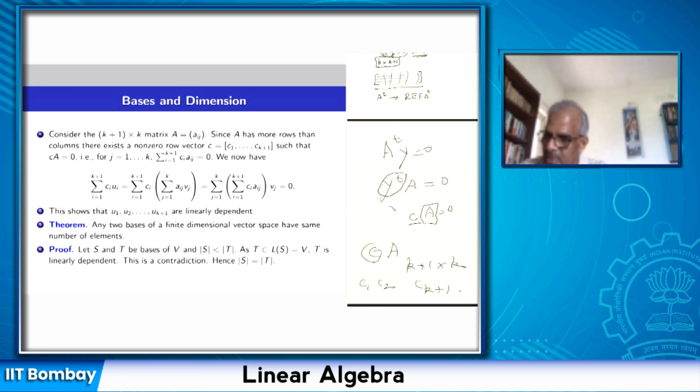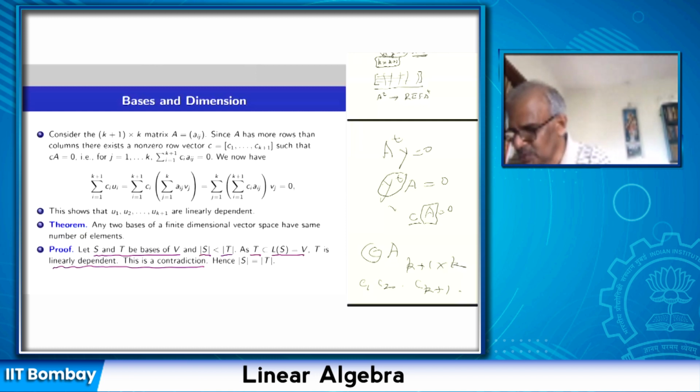So suppose that S and T are two bases. I want to show that they have the same number of elements. So suppose that the number of elements in S is less than the number of elements in T. But the linear span of S is V, and the linear span of T is V, because these are two bases of V. T has more elements than the number of elements in S. So by the previous lemma, elements of T are linearly dependent. But this is a contradiction because S and T are two bases.